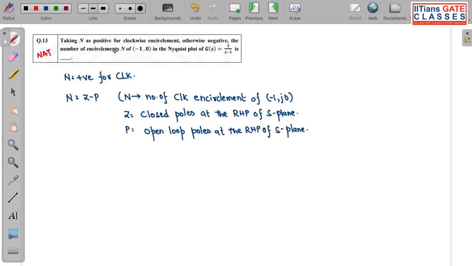So the number of encirclements they have asked, taking N as positive for clockwise, otherwise negative, in the Nyquist plot, okay.